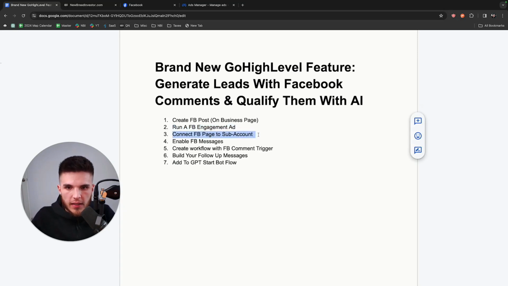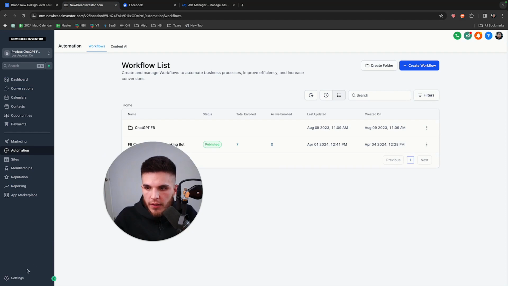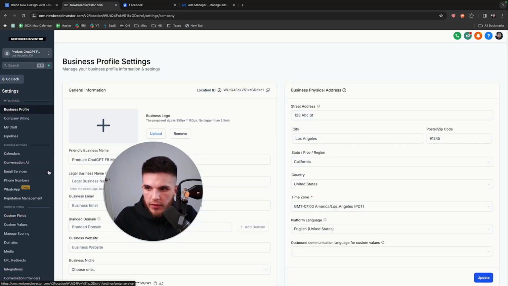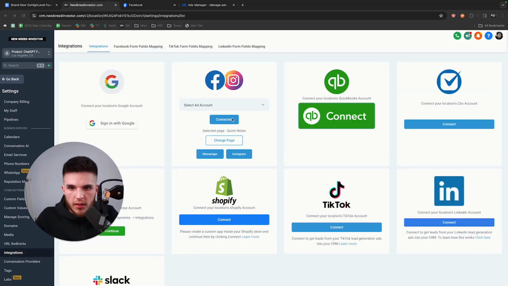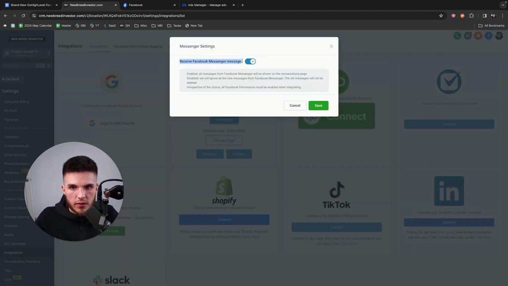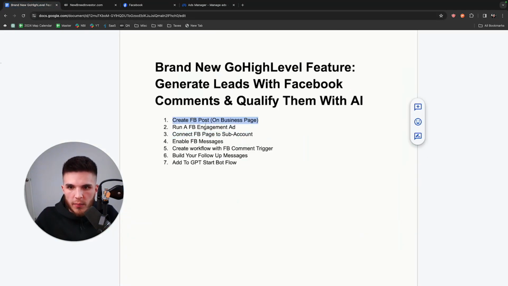And then the next step is, in the actual HighLevel, setting up this feature to automate the DMs. So when you go into your actual sub account here, you'll go to your settings, and you're going to go to your integrations over here, and you will see the ability to link your Facebook business page or Instagram business page if it's not already. And then you need to make sure that you have the ability to receive Facebook messages. All right. So that's step 3 and 4.